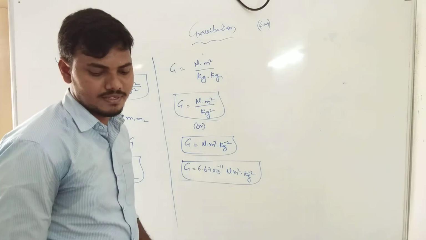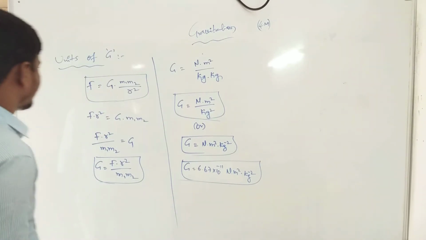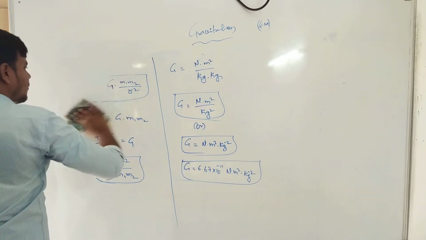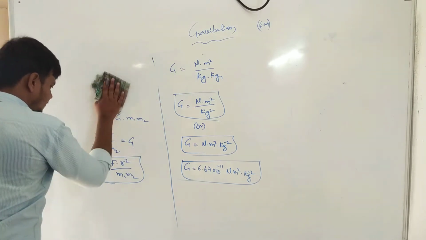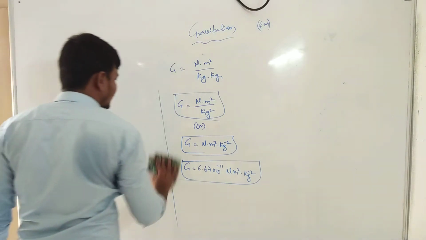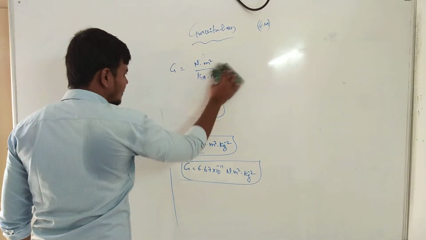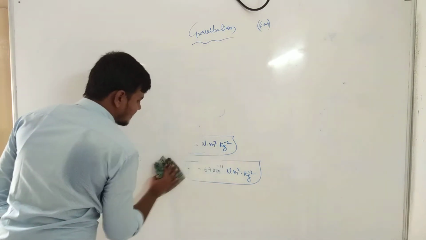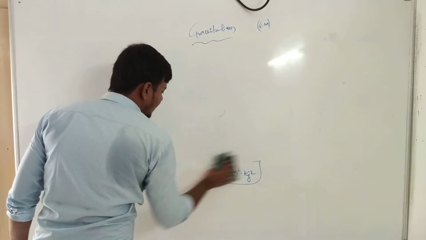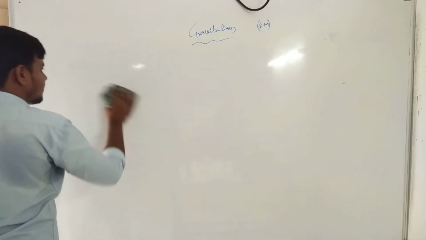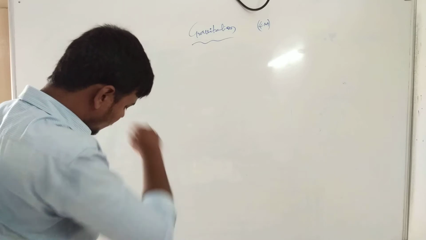Now next one: the Cavendish method. So what is the Cavendish method? In the Cavendish method we determine the universal gravitational constant capital G. We can apply it to any two different masses, from smaller masses to higher masses also.